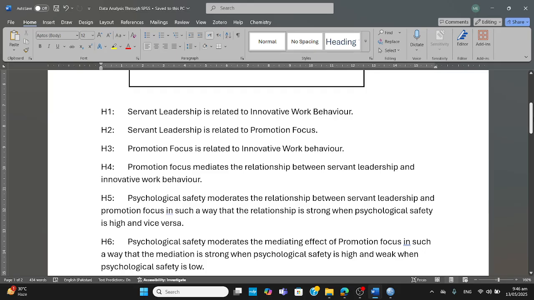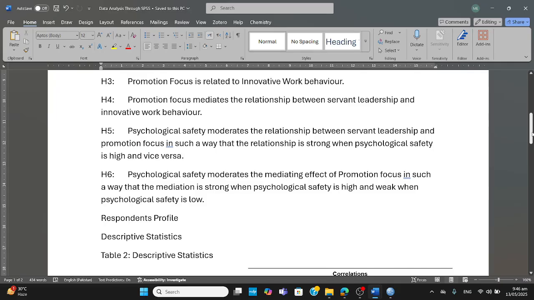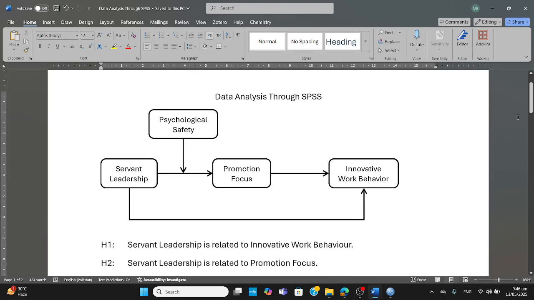Fifth and sixth hypothesis are about the moderating role of psychological safety. For the fifth, psychological safety is mentioned to be a moderator between servant leadership and promotion focus. In the last one, psychological safety is claimed to be the moderator, moderating the relationship between promotion focus and... okay, there is a mistake. It cannot be psychological safety, but innovative. No, it's okay. Mediation is strong. It's not mentioned completely. Psychological safety moderates the mediating effect of promotion focus in such a way that the mediation is strong when psychological safety is high and weak when psychological safety is low.